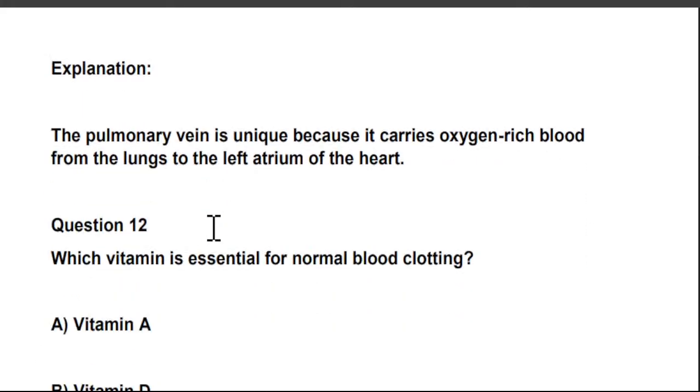It is unique because it carries oxygen-rich blood from the lungs to the left atrium of the heart.